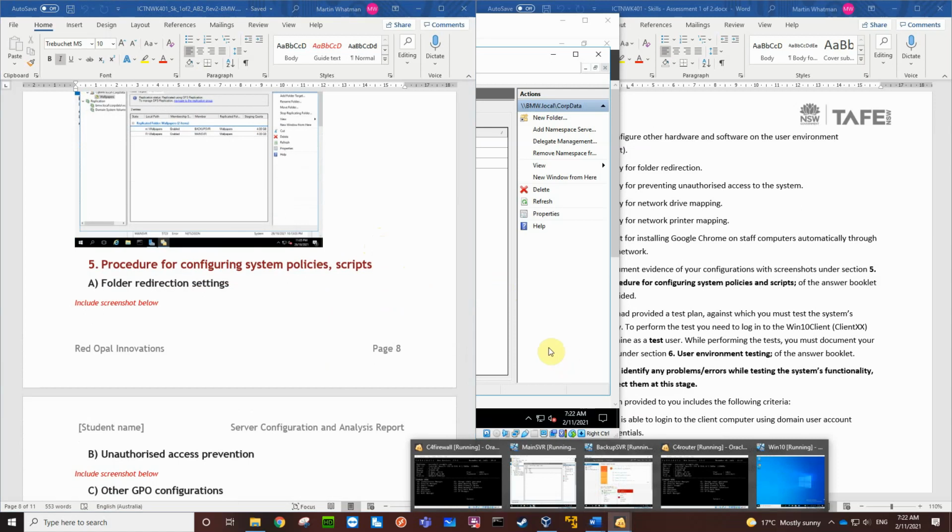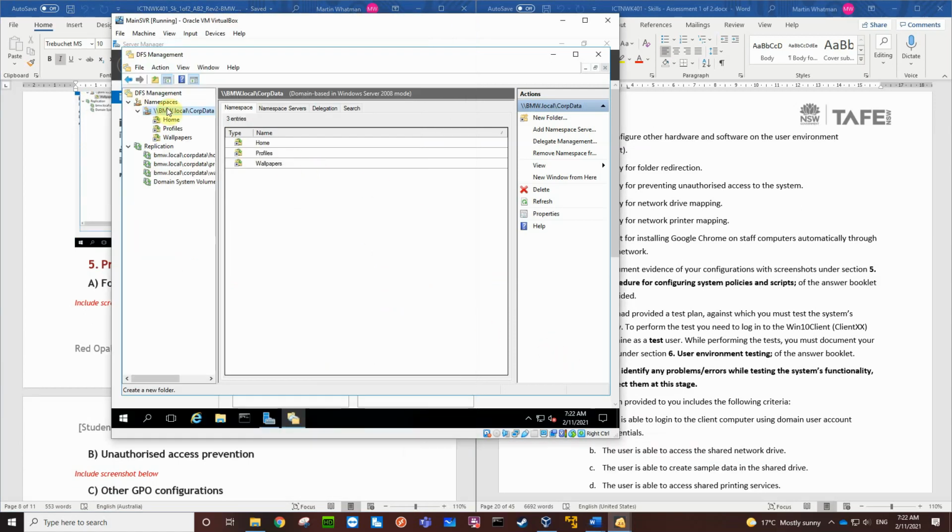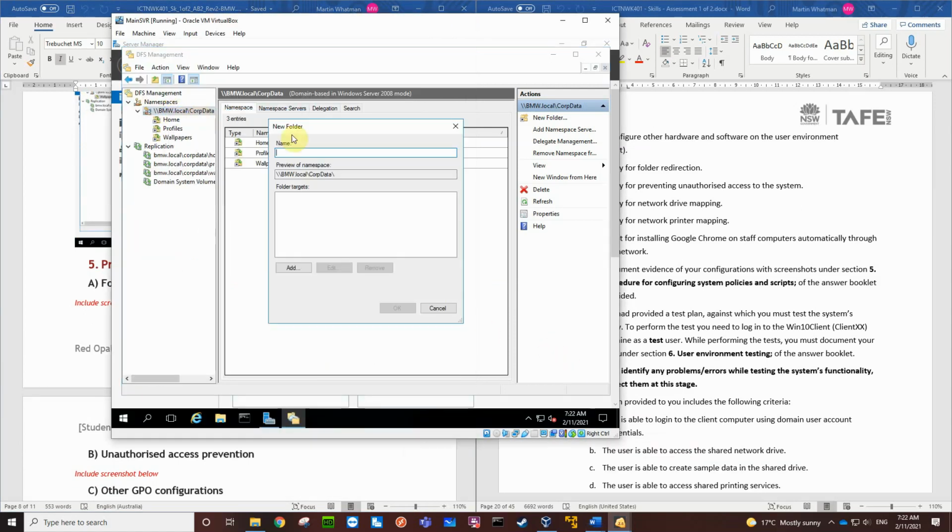So back to here, let's create another folder, new. I'm just going to call it MSIs. Going to add a folder target.